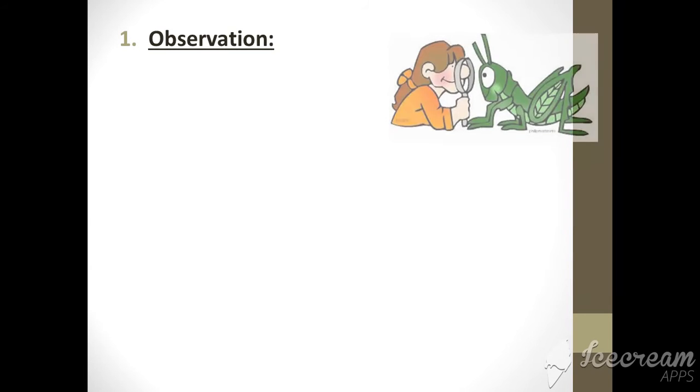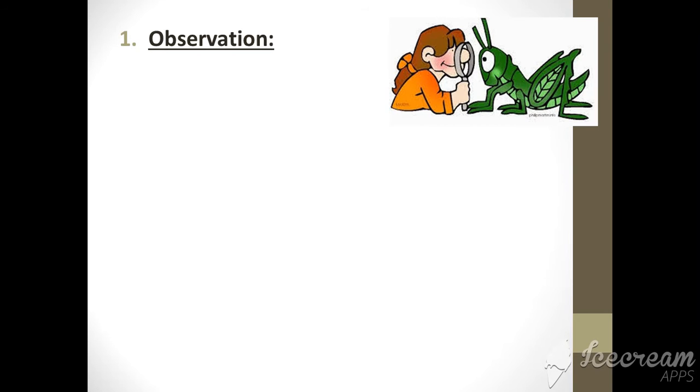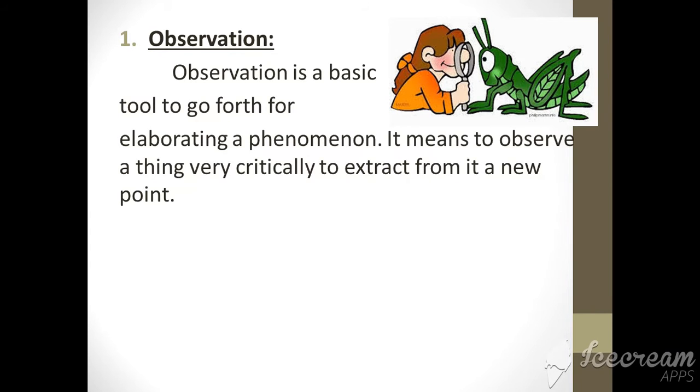First step, observation. Observation is a basic tool to go forth for elaborating a phenomenon. It means to explain a phenomenon. It means to observe a thing very critically to extract from it a new point. Observation may vary from person to person according to his own skill of elaboration.